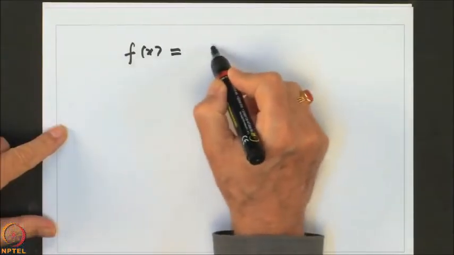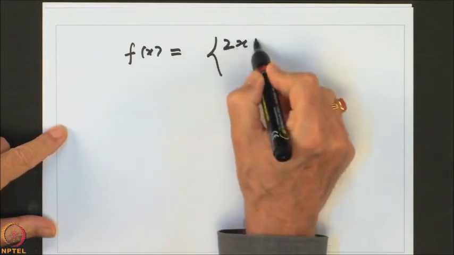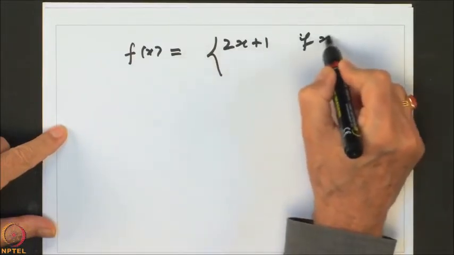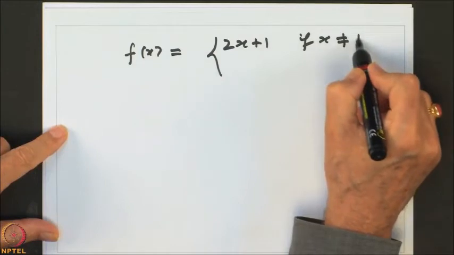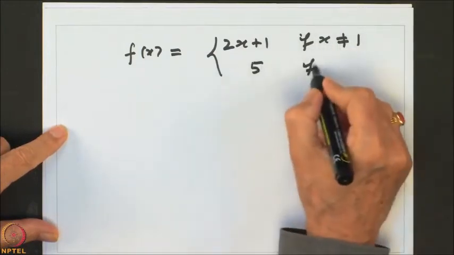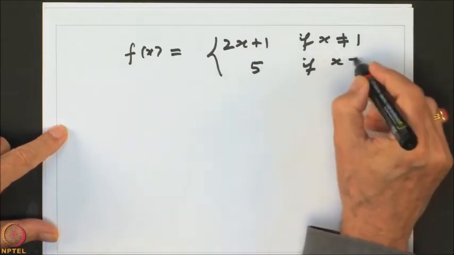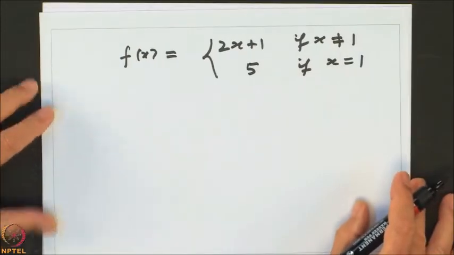So let us look at one example in this way also. So let us look at that example that we had: f of x is equal to 2x plus 1 if x is not equal to 1, and we had this equal to 5 if x is equal to 1, right.